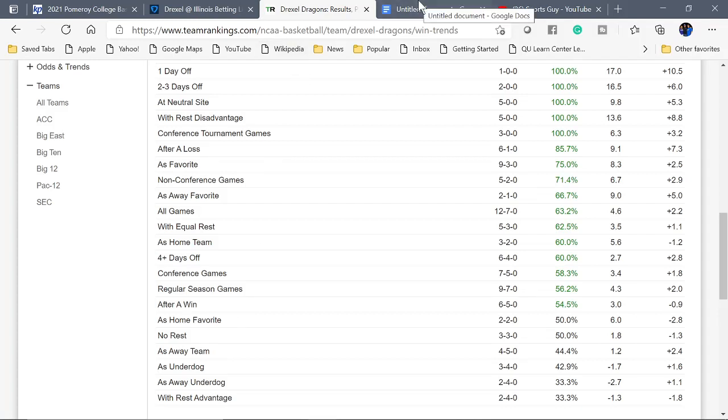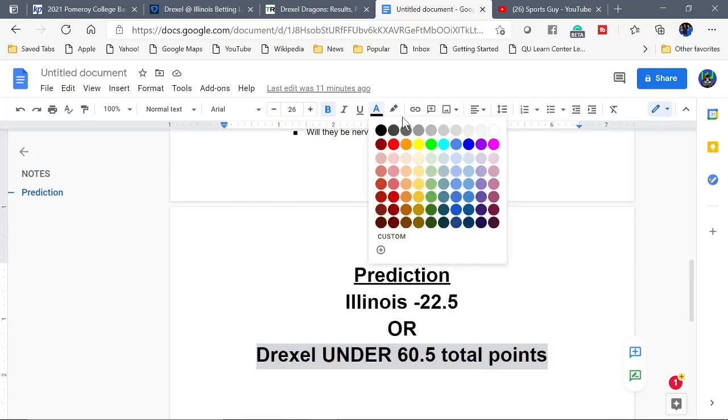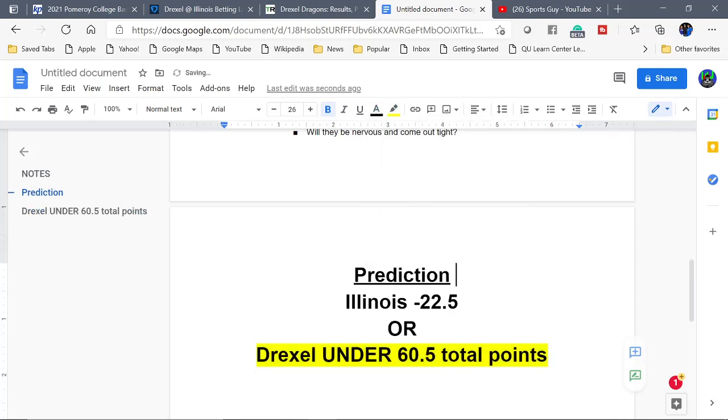So like I said, guys, I expect this game to be a blowout. I'll probably lean towards Drexel under 60.5 total points just to be safe. But I also would not sneeze at this minus 22.5 either. I just think this is the safer play. So this is probably what I'll be going with here. Drexel under 60.5 points. Let's highlight it just to be fancy. That's the play. Drexel under 60.5 points.